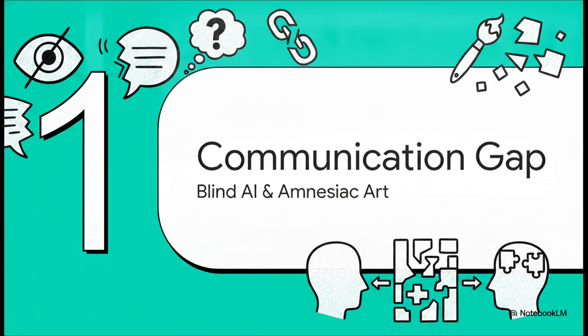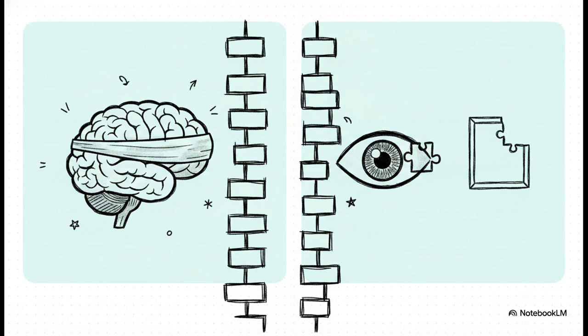So, starting off with Section 1, the AI communication gap, or as I like to call it, the blind conversationalist and the amnesiac artist. Here is the fundamental problem we were facing before this breakthrough. On the left side, you've got standard ChatGPT. It's an exceptional conversationalist, absolutely brilliant with language, but it's effectively blind. It cannot see or generate images, period.